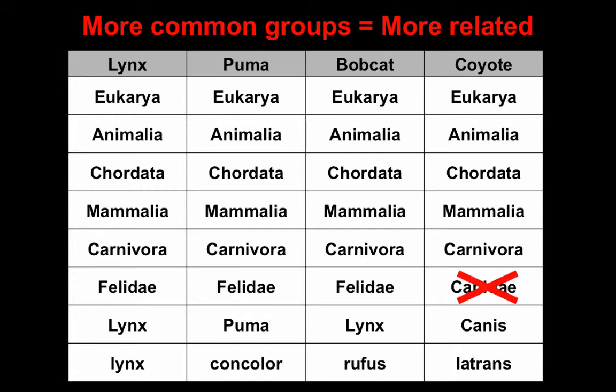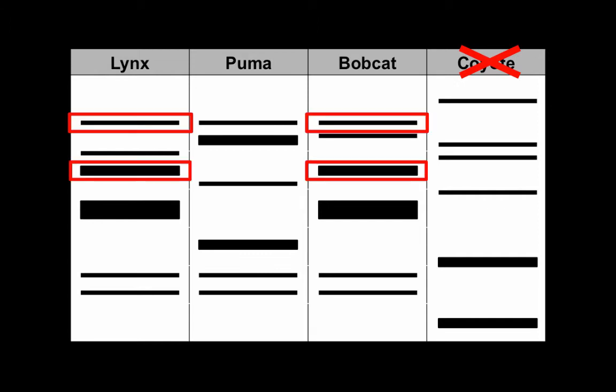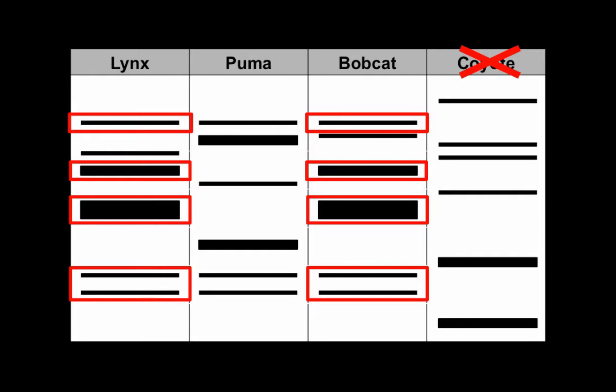For example, the coyote is the least related because, as you can see, it's in a different family. The lynx and the bobcat are the most related because they share the most groups in common. We can also use a DNA fingerprint. Again, the coyote has the least number of bands in common with anybody, whereas the lynx and the bobcat are very, very similar, so they are the most related.